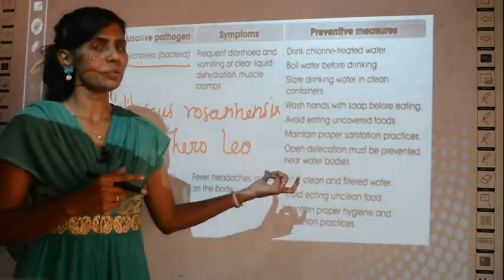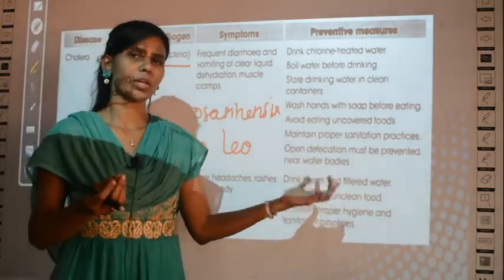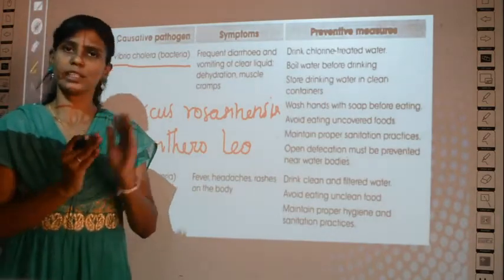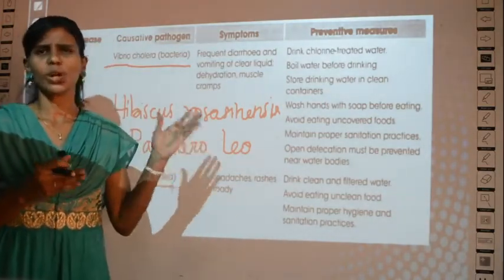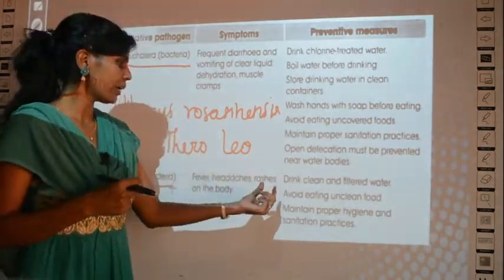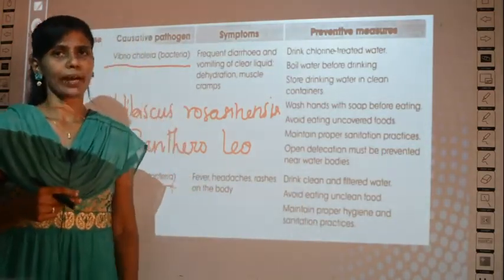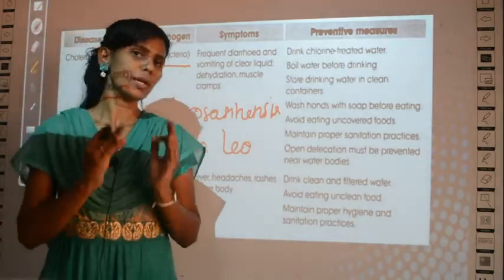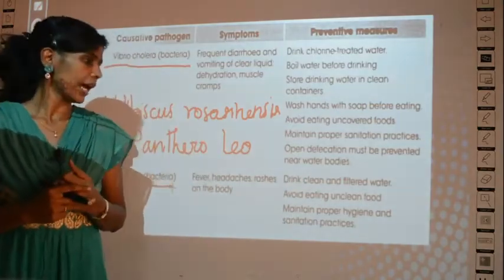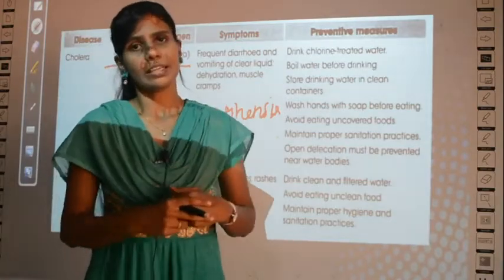So what can you do to prevent typhoid? Drink clean and filtered water. So in both the conditions, if the food and water you consume is clean itself, you won't get these two diseases. Not only these two, most of the diseases we don't get whenever you have clean water and food. Avoid eating unclean food. Maintain proper hygiene and sanitation practices. Nothing great. Eat clean food and clean water, and also always keep yourself clean so that you don't get prone to diseases.